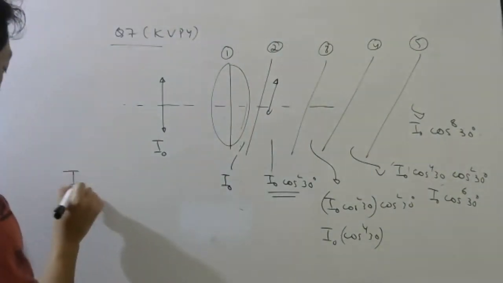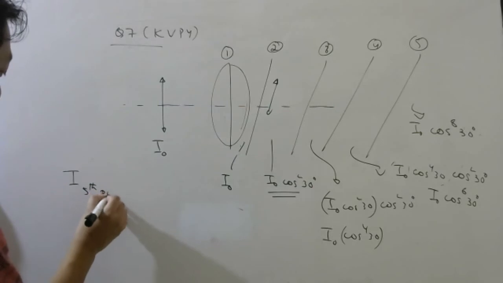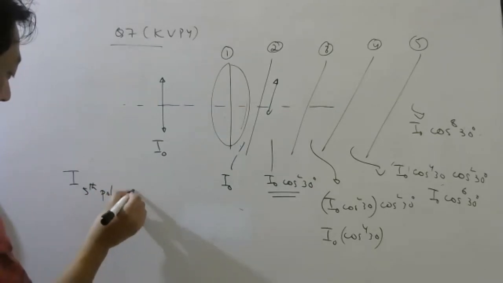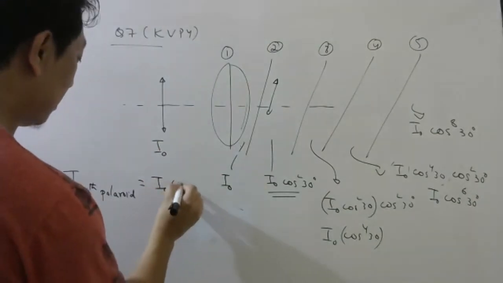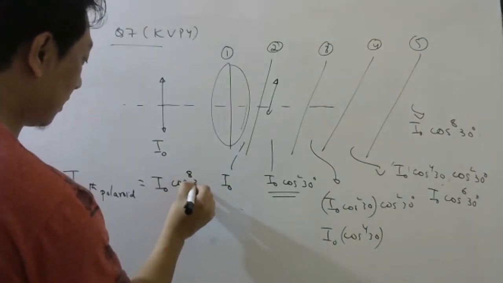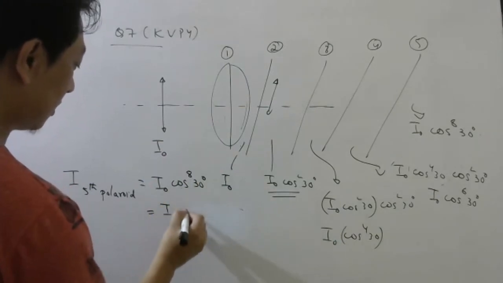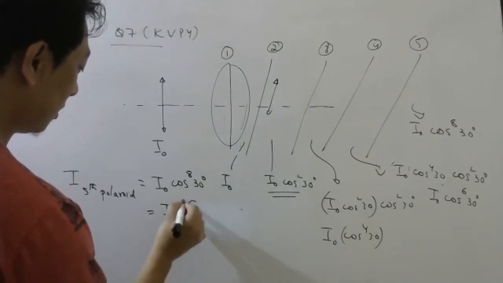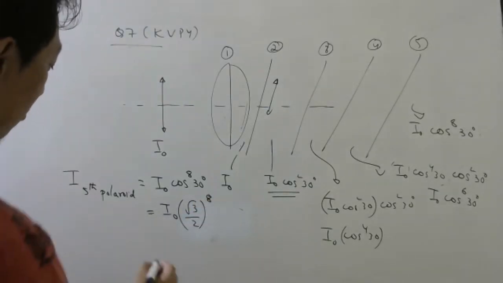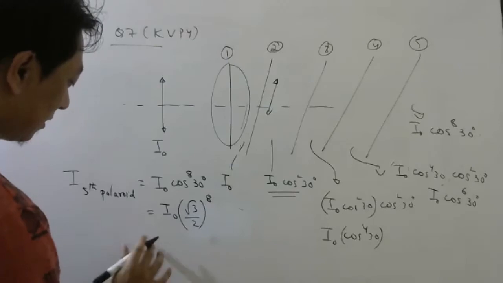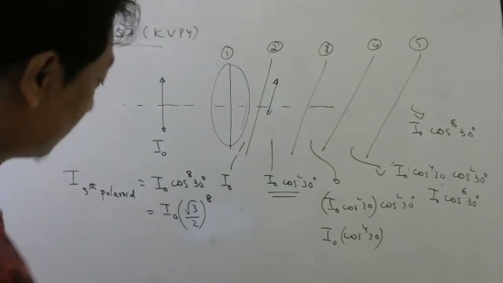So the final intensity from the fifth Polaroid will be I naught cos to the power 8 of 30. Cos 30 is root 3 by 2, power 8. You are allowed to use a calculator, but still you can do it. So 81 by 256.